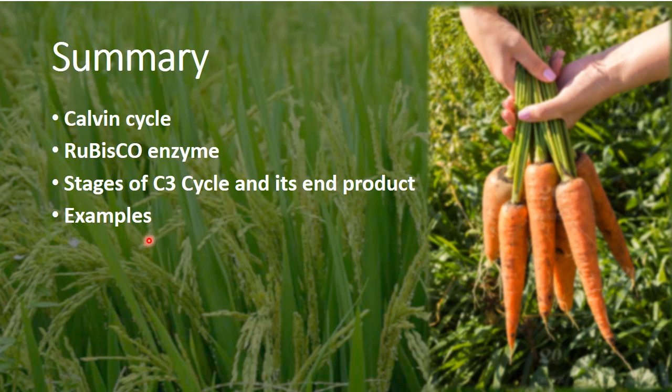And some examples of plants in which this Calvin cycle takes place are rice, cotton, spinach, lettuce, apple, carrot, beans. So this is all about the Calvin cycle.